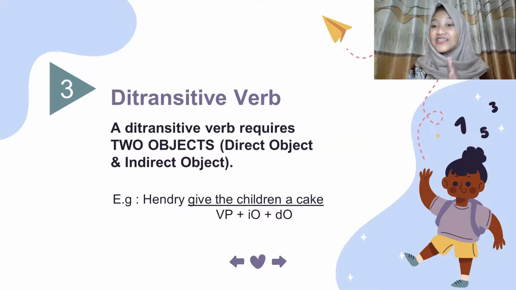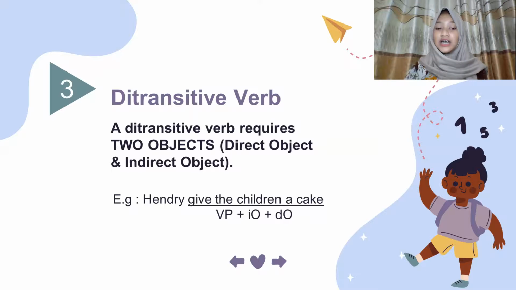It's different with intransitive verbs and transitive verbs. Transitive verbs only need one object. Intransitive verbs do not need or require an object. And the transitive verbs require two objects, as we know it, direct object and indirect objects. For example, Henry gave the children a cake. Henry gave the children a cake.